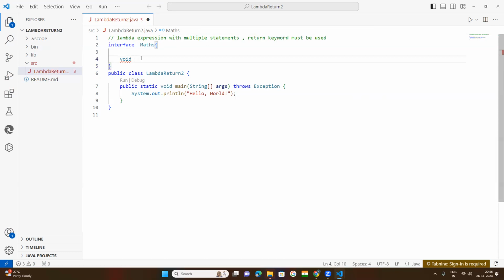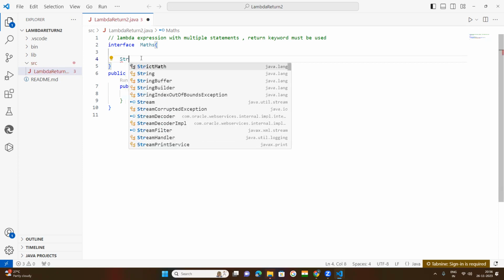So you need to remove this void, whether you want to return a string, an integer, boolean, float, whatever. I want to return a string here.